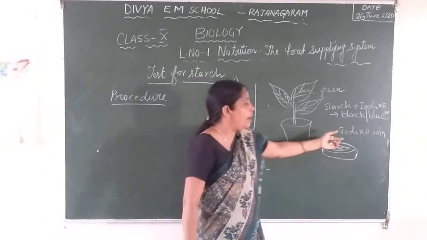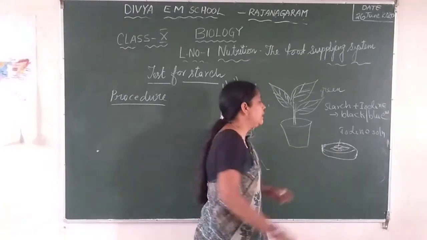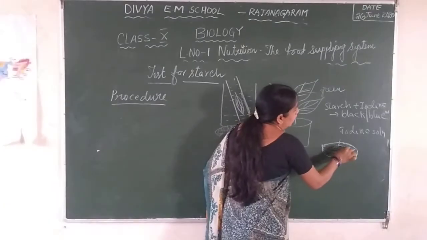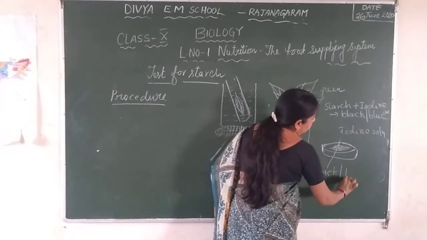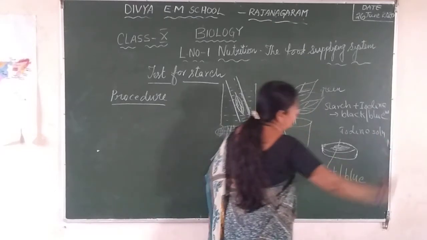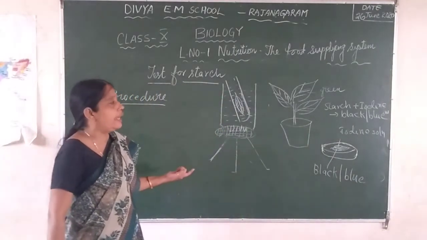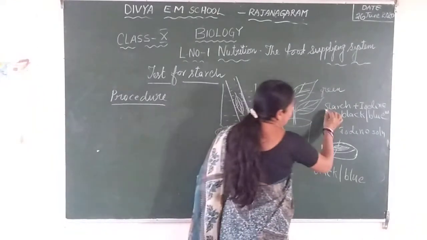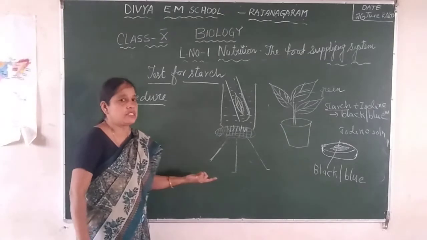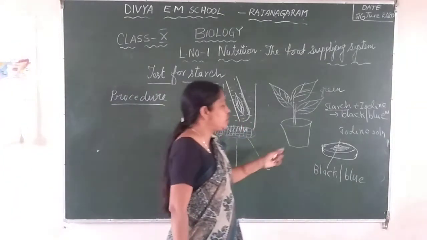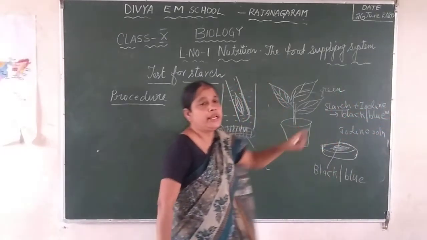So when we add iodine solution immediately to the leaf, which is pale in color, the leaf changes into black or blue color. It may be black, it may be blue. So when the color of the leaf changes into black or blue, what does this indicate? This indicates that there is starch. If the starch is not there, the leaf will not change into black or blue color when we add the iodine solution.